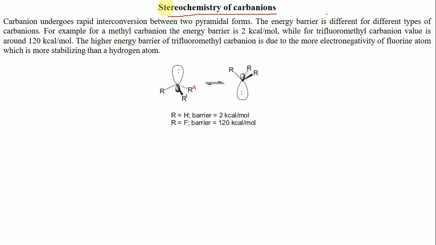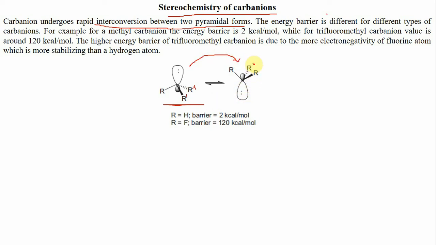They are optically inactive. This is due to the fact that these carbanions are highly unstable in nature, and due to their instability, they rapidly interconvert into each other through a pyramidal form. That means in this carbanion, the lone pair of electrons is present on the above side. Since this carbanion is unstable, it rapidly converts into another form in which the lone pair of electrons is present on the bottom side.